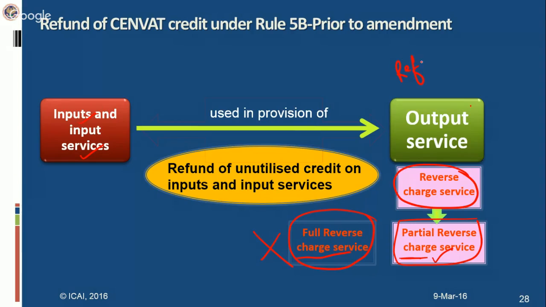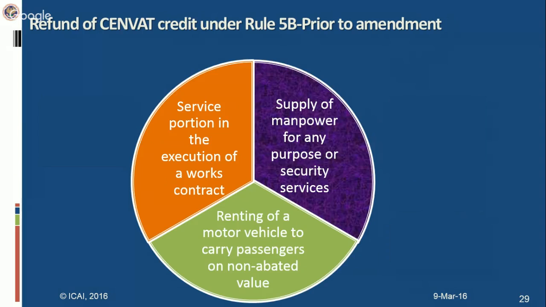Okay. Now how this refund has to be calculated? In this notification, a specific formula is also there. We will not go into so much detail, but you should only know that partial reverse charge services are eligible for refund of inputs and input services credit which has remained unutilized. Now, the services which were notified earlier for Rule 5B, that means if any of these services are provided as output services, and some credit on inputs and input services has remained unutilized, then that will be allowed as per the provisions which are contained in this rule.